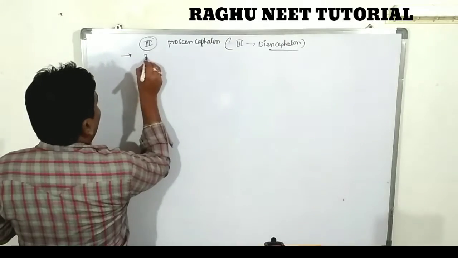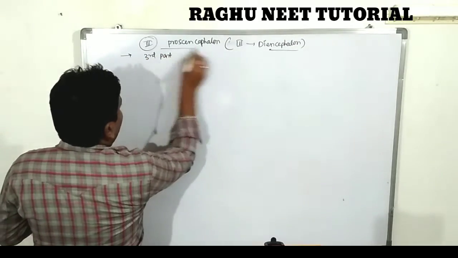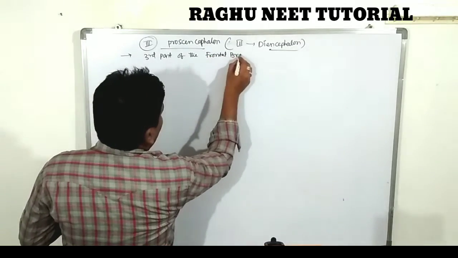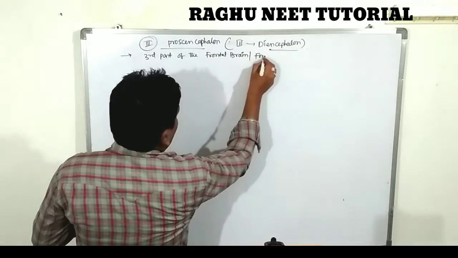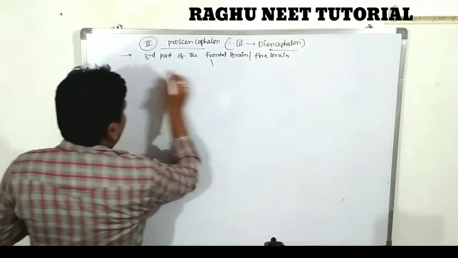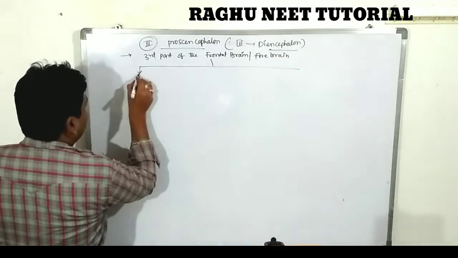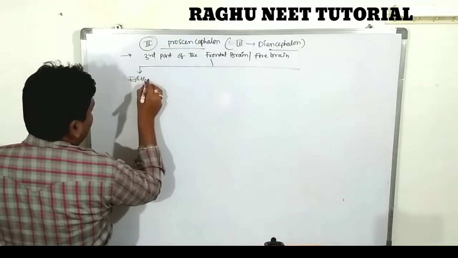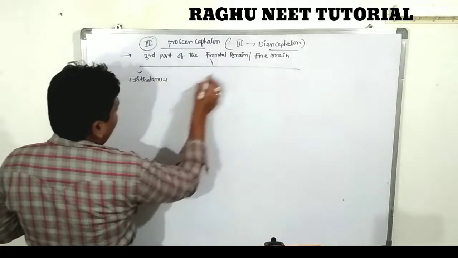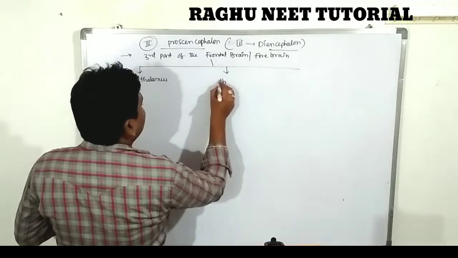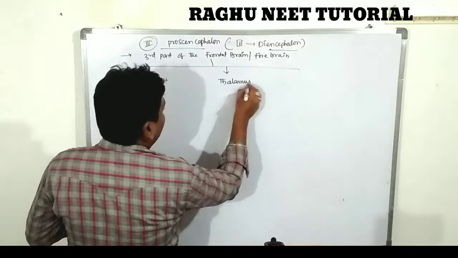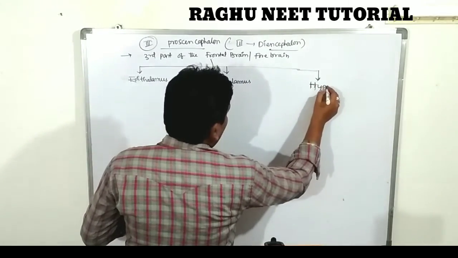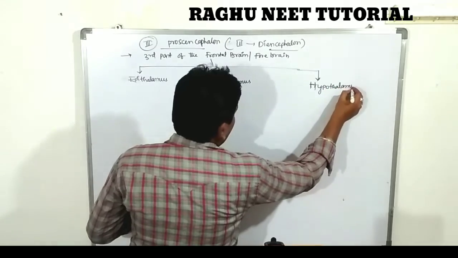Diencephalon is the third part of the forebrain.